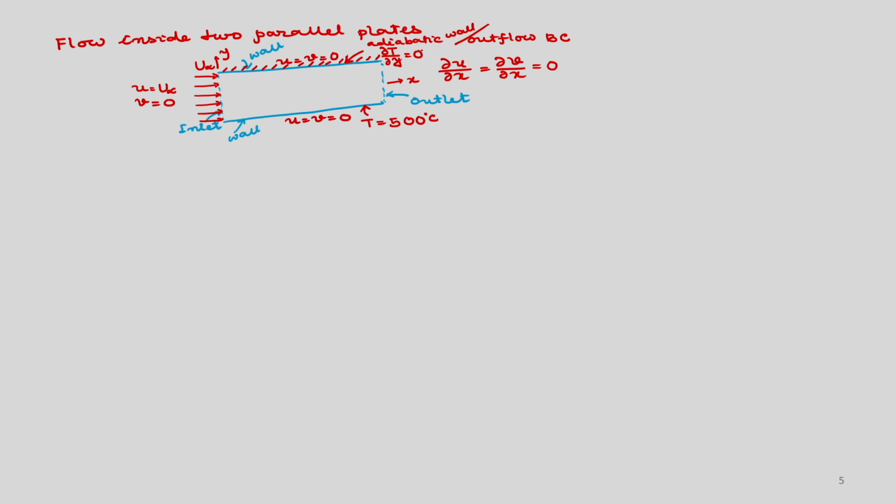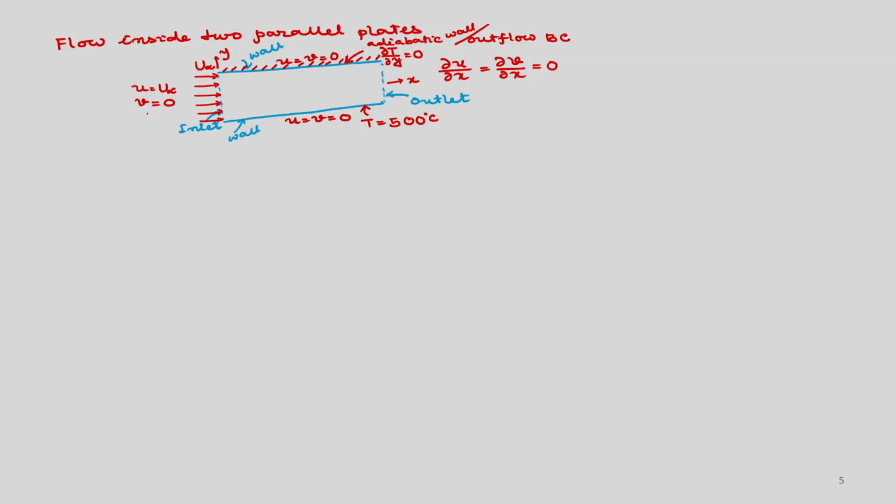So, you can see that it is Neumann type boundary condition, and on the bottom wall we have specified the temperature, so it is Dirichlet type boundary condition, and at the inlet we will specify temperature, let us say T is equal to some 300, okay, not degree centigrade, let us say it is Kelvin, 500 Kelvin and 300 Kelvin.